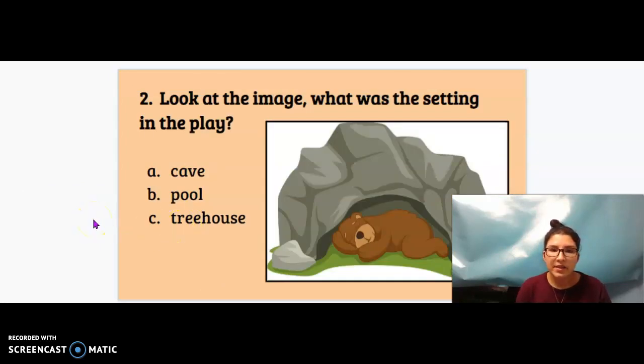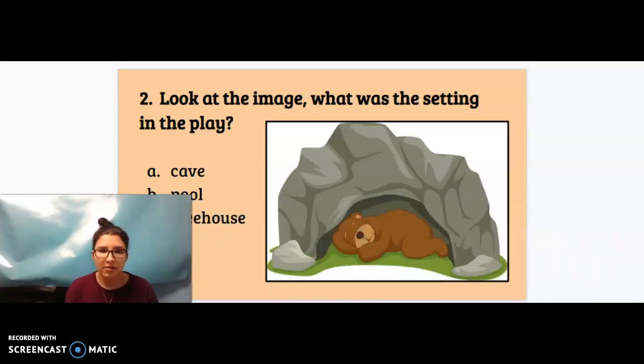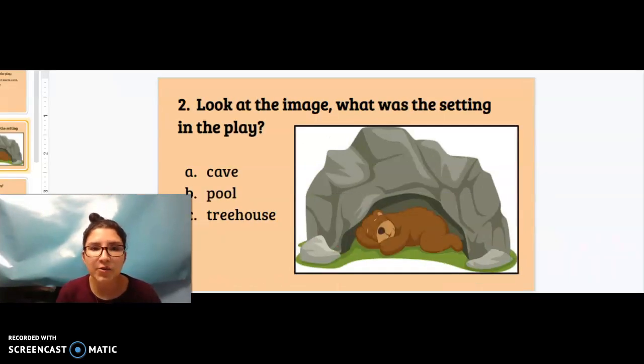Look at the image. What was the setting? I'm going to read that again. Number 2, look at the image. What was the setting in the play? A, cave. B, pool. C, treehouse. Look at the image. What was the setting in the play? This is the image. Is it A, cave, B, pool, or C, treehouse? I'll give you a moment to think about it.